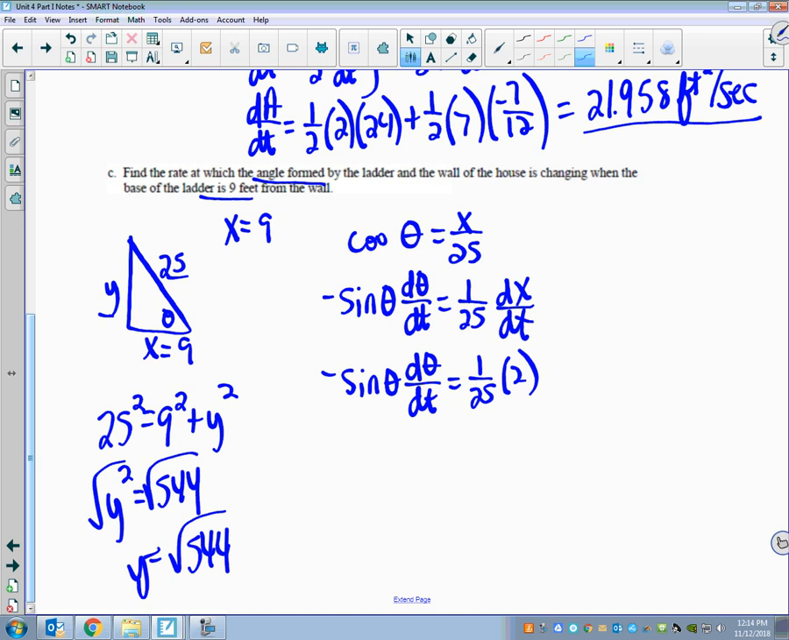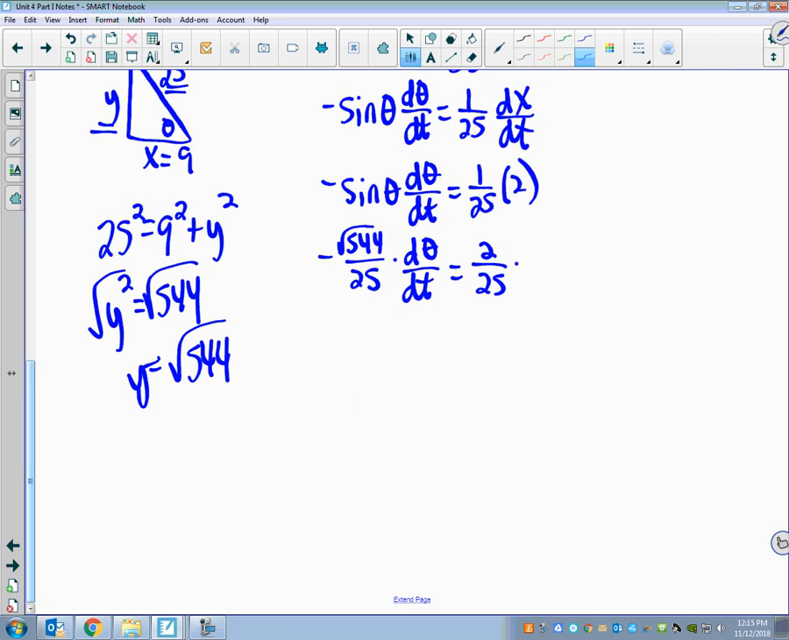And so I think that you get y squared equals 544. So you would get y equals the square root of 544. And I mean, I guess you could simplify it, but I'm not even going to. That would be sine. Like sine is opposite over hypotenuse. So that would be negative square root of 544 over 25 times d theta over dt equals 2/25.